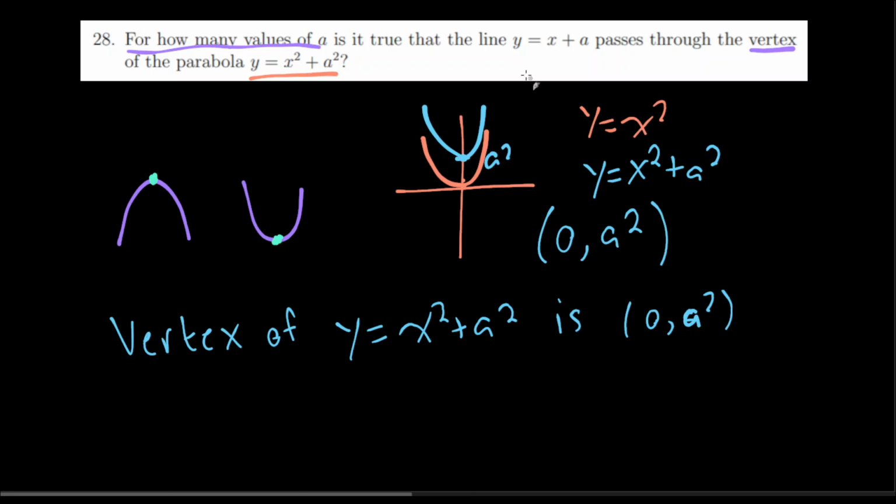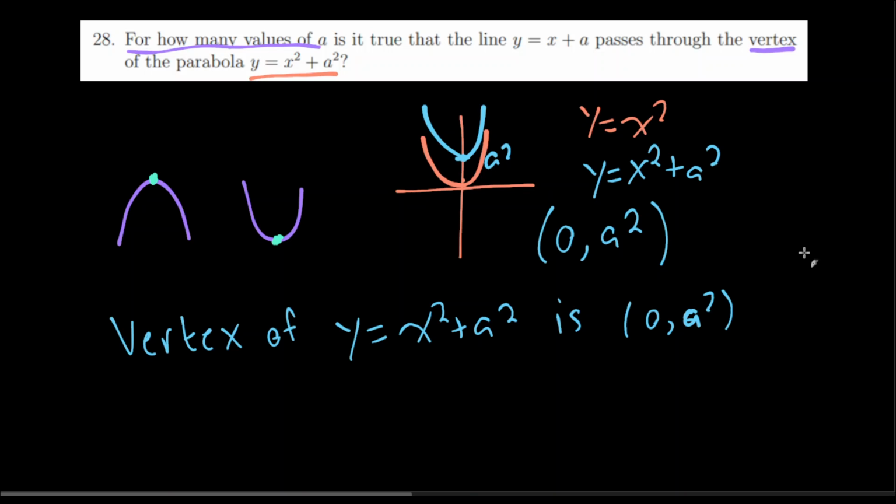And over here, tying back to the main question, for how many values of a is it true that the line y equals x plus a passes through this vertex? We can only pass through a point when both its x and y are the same value.